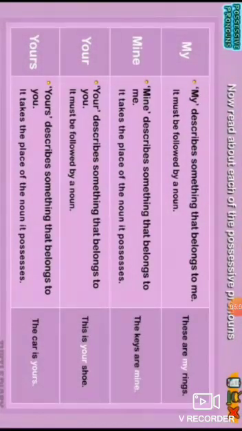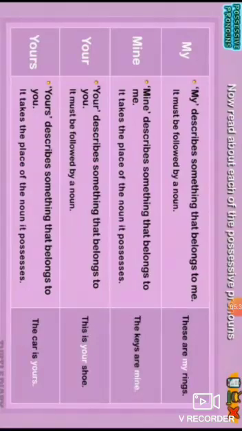Here you can see possessive pronouns have been described one by one. Now look at a few examples. My. My describes something that belongs to me and it must be followed by a noun. Like, see the example. These are my rings. So after my, the word ring is coming. Ring is a noun. This way it has been followed by a noun.